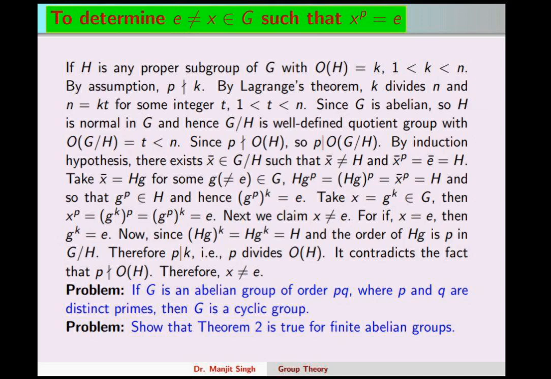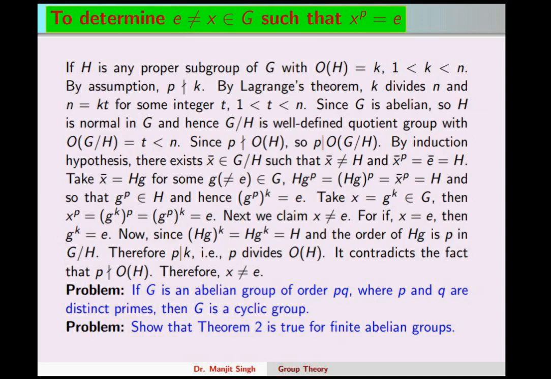But by our assumption, p does not divide k, and it contradicts the fact that we have assumed that x equals e. So x is not equal to e, and therefore we have found an element different from the identity in G satisfying this property, x raised to power p equals e.